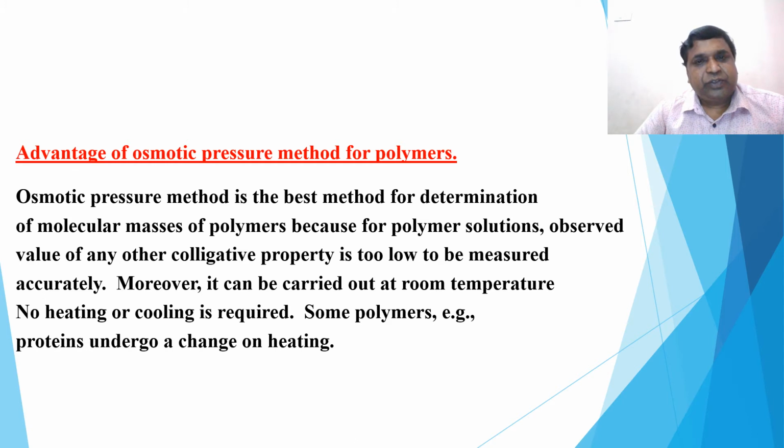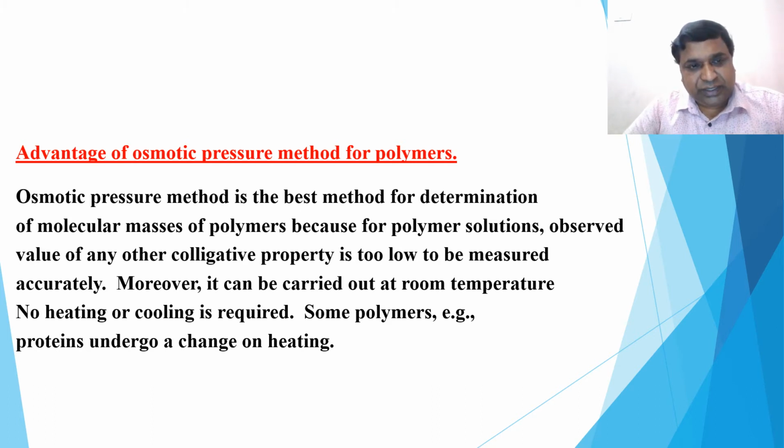So why is osmotic pressure used to determine the molecular mass of polymers, high molecular mass compounds?